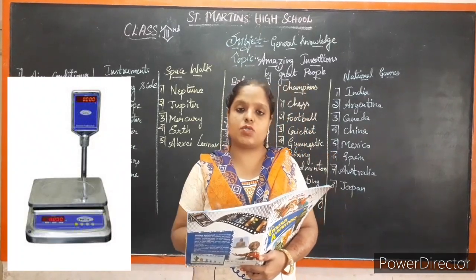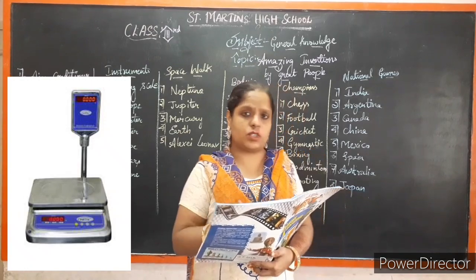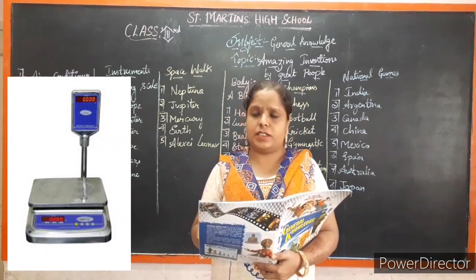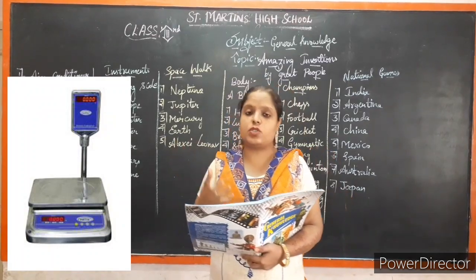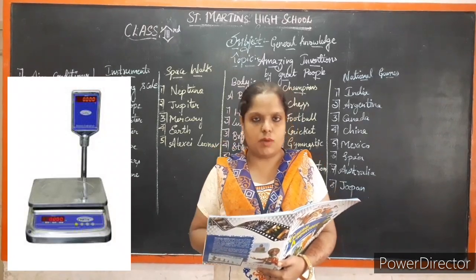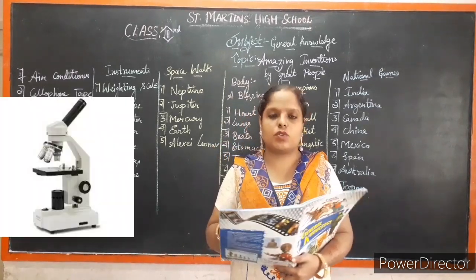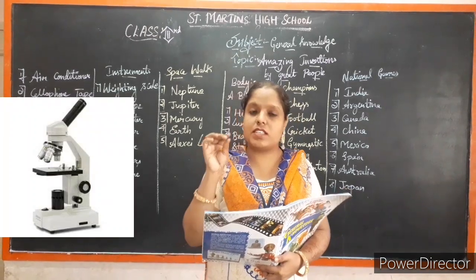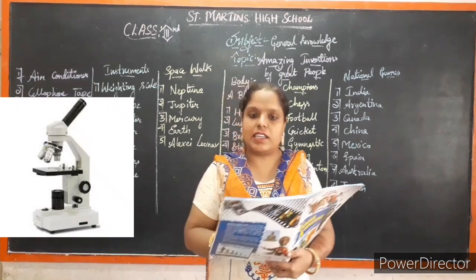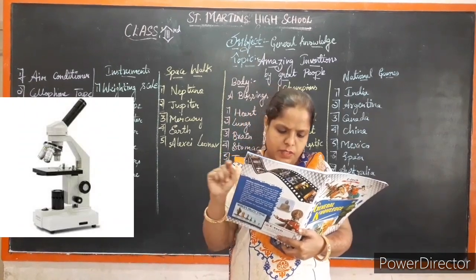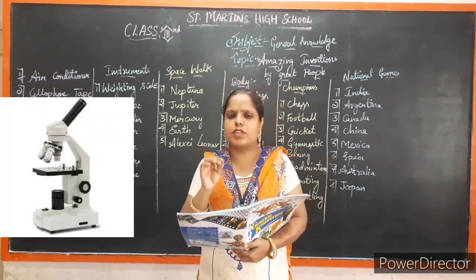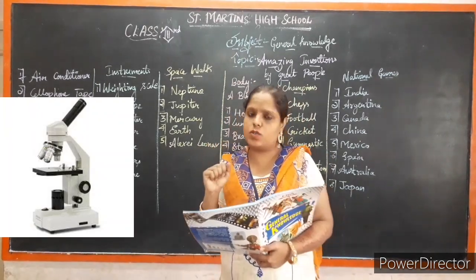A weighing scale is used in many malls and stores, because everywhere you can find one. In that machine, what happens? It shows the weight of the thing or particular object, children. Next one, microscope. Microscope means we cannot see small particles, but through the microscope we can see them clearly. It is used to see the magnified view of small objects, organisms, bacteria. Everything we can find in the microscope itself, children.